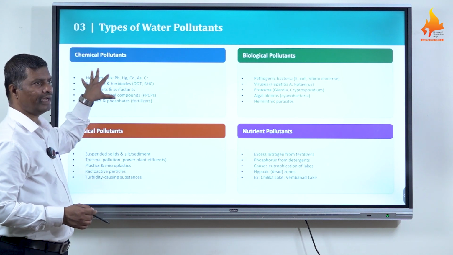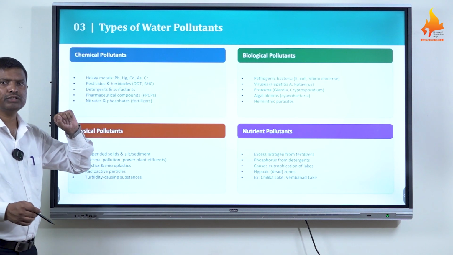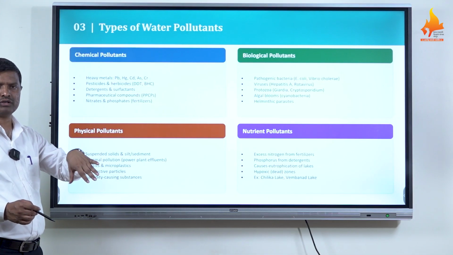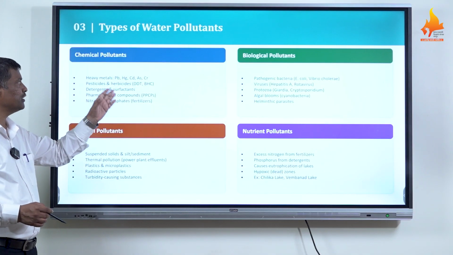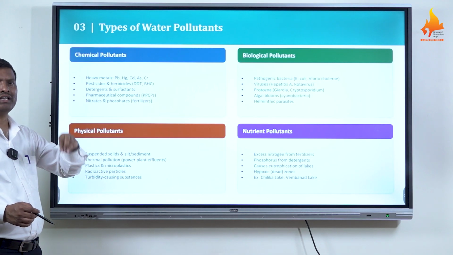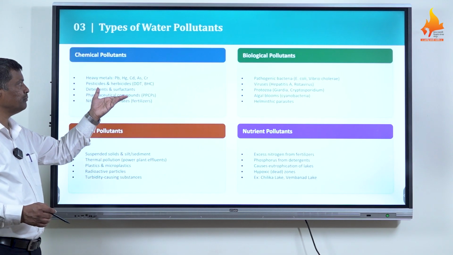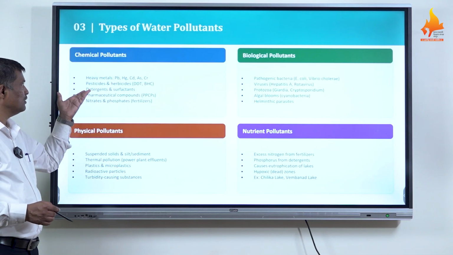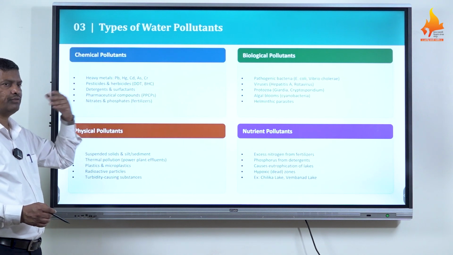The first kind of water pollutant includes chemical pollutants. Now think about that: water is a universal solvent, and different pollutants can either suspend or dissolve in the water. Heavy metals, especially lead, mercury, cadmium, arsenic, and chromium: most water bodies are contaminated with such heavy metals. Then pesticides and herbicides, generally DDT, BHC, and many more, heavily cause water pollution. Those mostly come from agricultural fields with surface runoff.